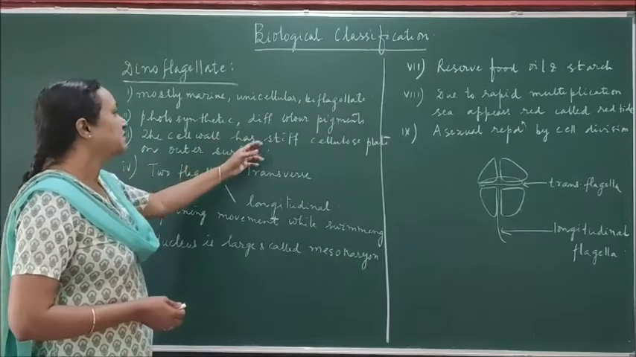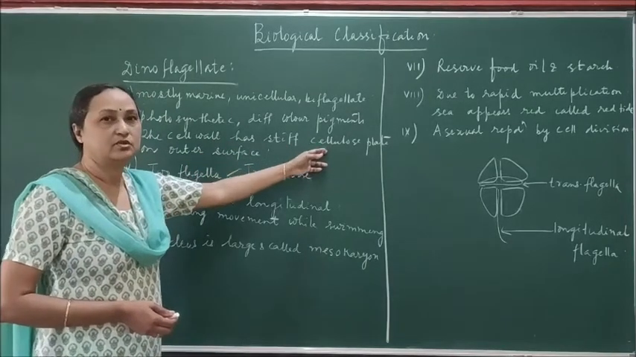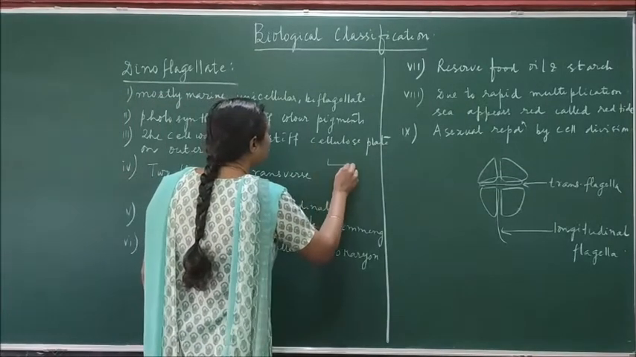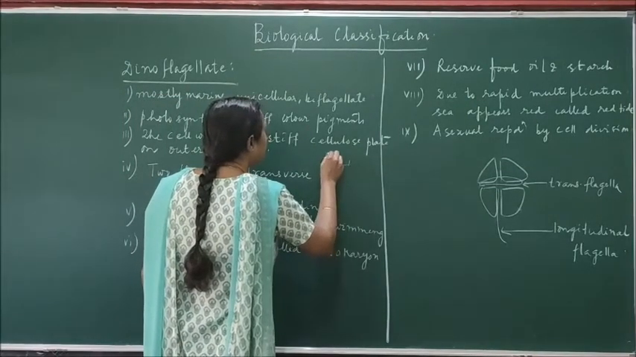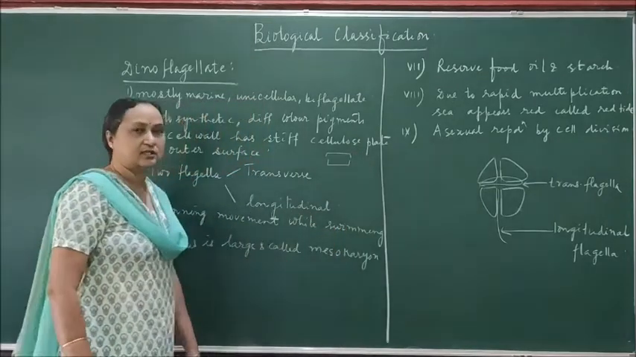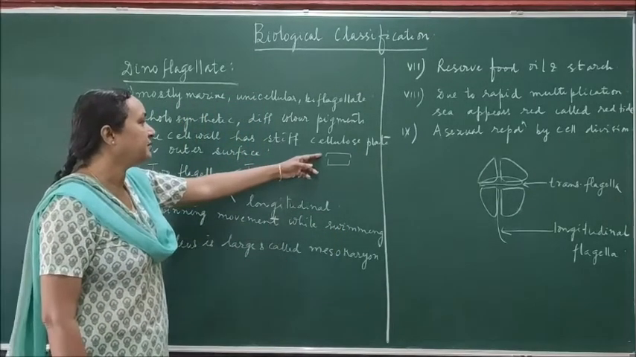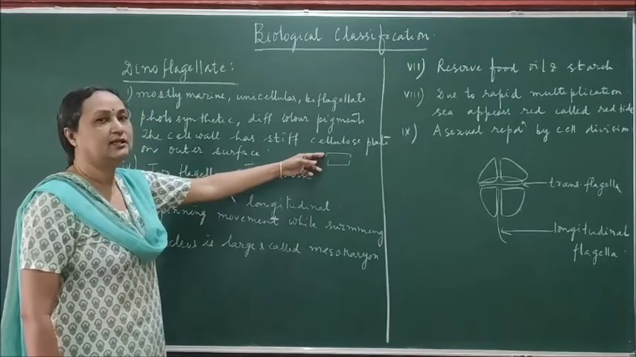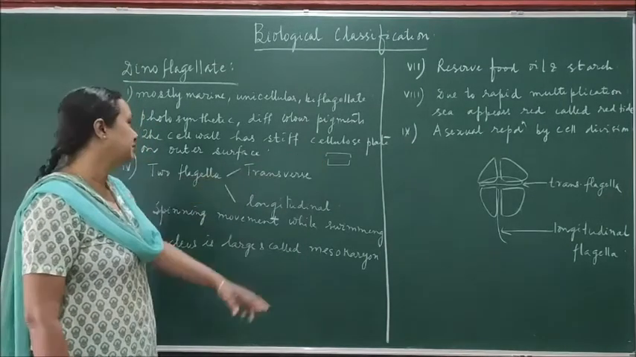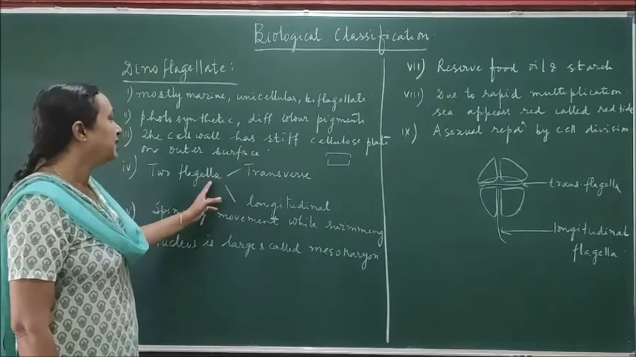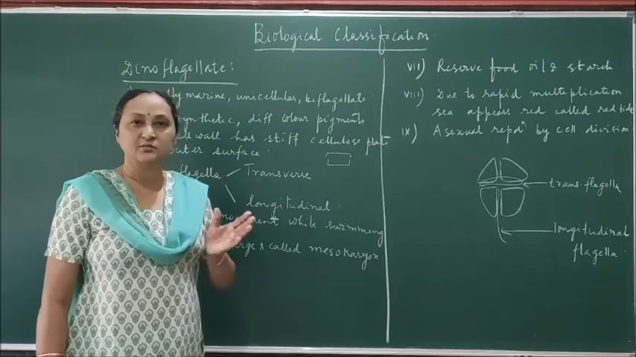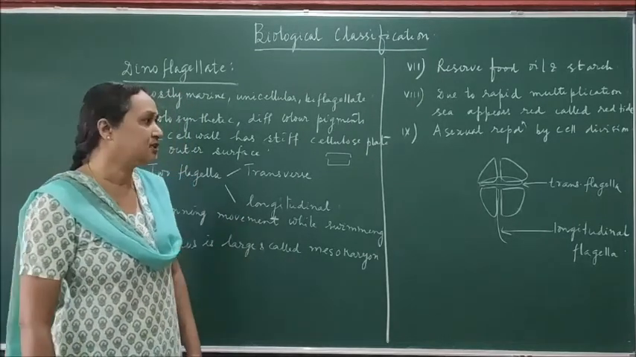The cell wall is made up of cellulose. But here you can find there are two plates, one plate on the lower side and another plate on the upper side. This upper plate, which is made up of cellulose, is very stiff and is present on the outer surface. The two flagella which are present are different. One is transverse, another is longitudinal.